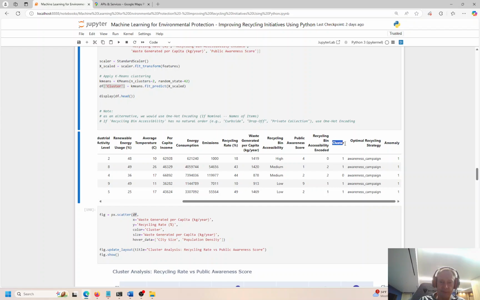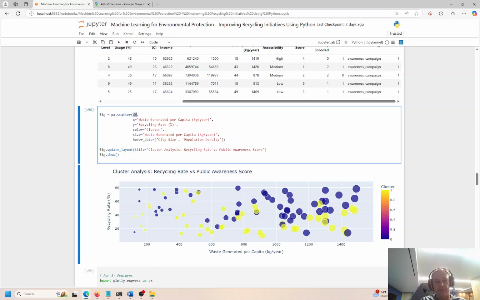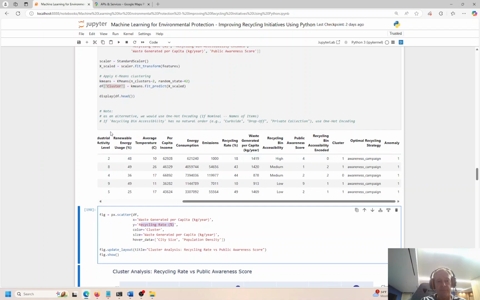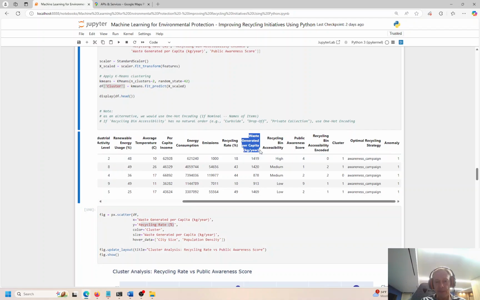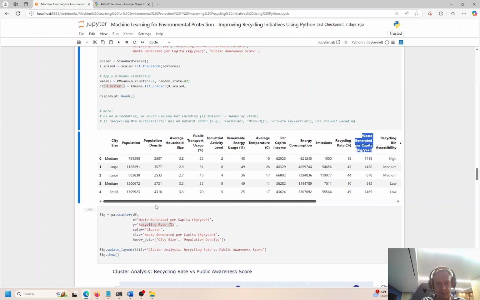We're up to this part, but I push everything in the same data frame. So I have data frame name, just abbreviated DF, pretty straightforward. Waste generated per capita by kilograms per year, and then the recycling rate percentage. So if you look over here, waste generated per kilogram. Okay, so for larger neighborhoods, we should see more. This is medium, this is large.